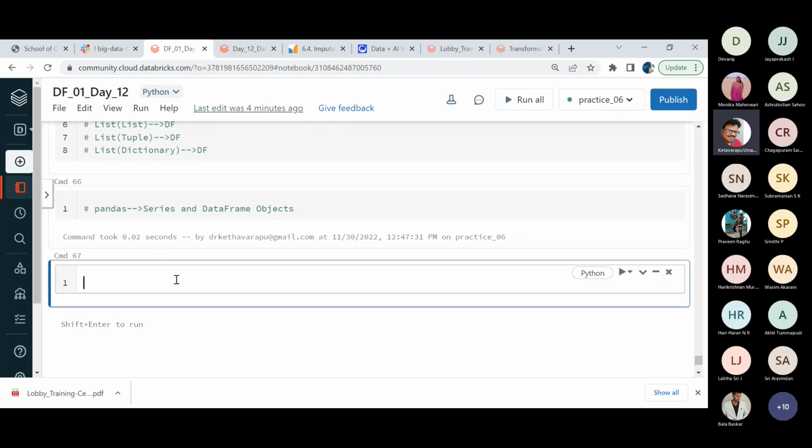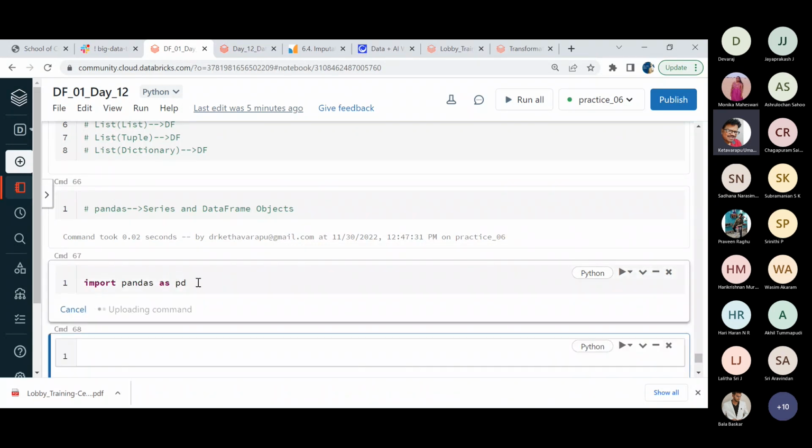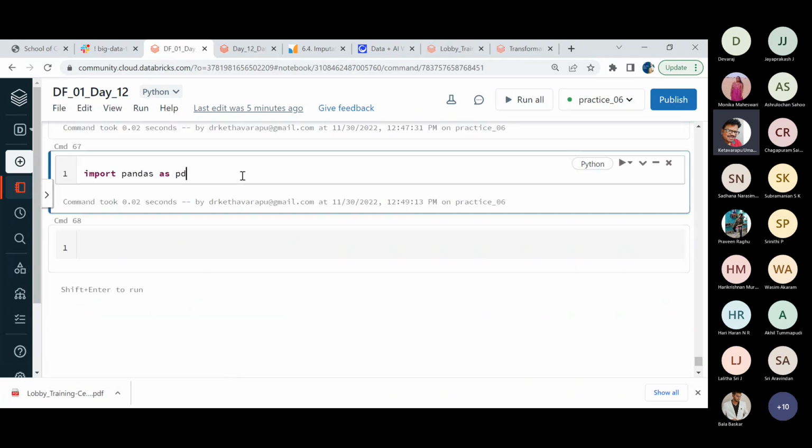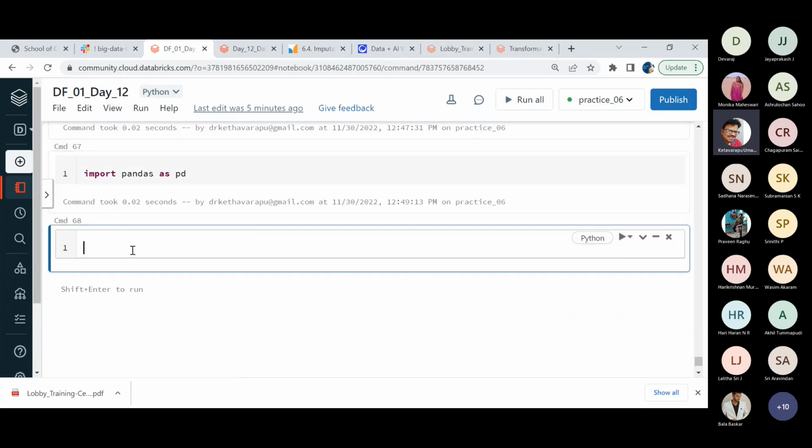But in all the earlier things, maybe the list and dictionary or the tuple, we need not import anything, friends, because they are all data structures provided by default by Python. But when it comes to the usage of pandas, I should import some library. Okay, import pandas as pd. This pd is the alias name, friends. You need not refer to pandas every time.